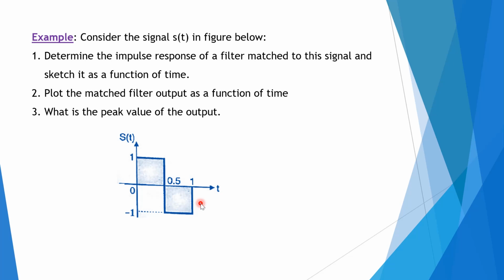Now the example: in this we need to consider a signal s of t, which is given in the below figure. For this we need to determine the impulse response of a filter matched to this signal and sketch it as a function of time. Second, plot the matched filter output as a function of time, and find the peak value of the output also.